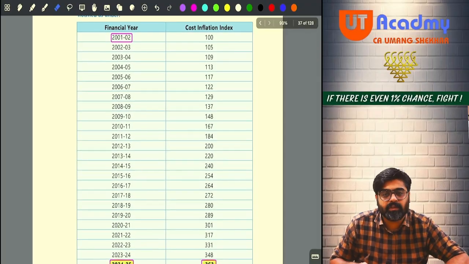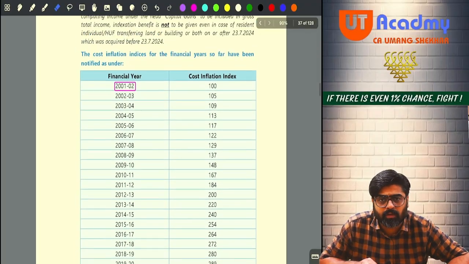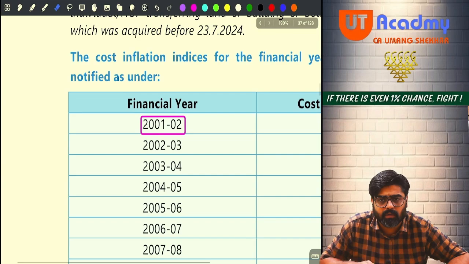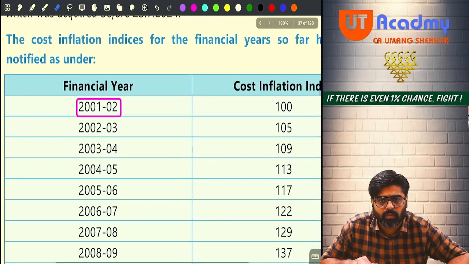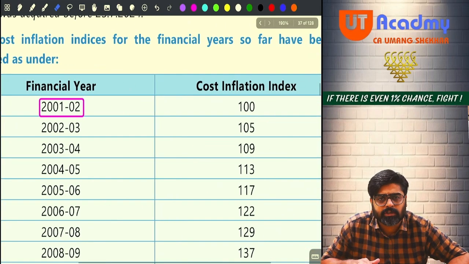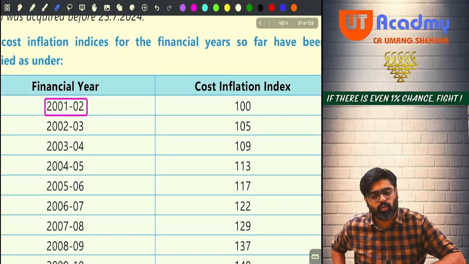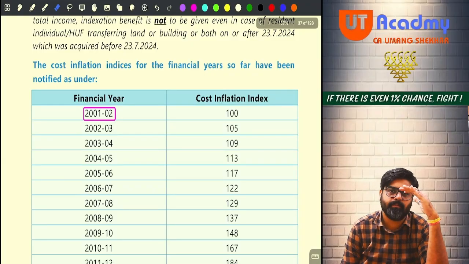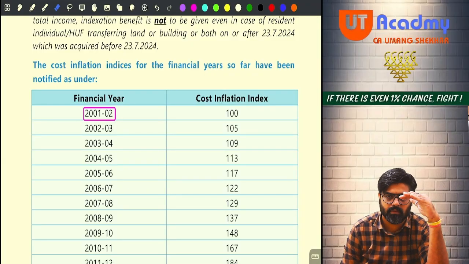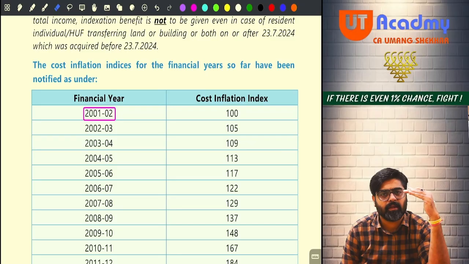Now what is this table? Please check what is the first year you can see over here. 2001-2. And what is the cost inflation index written in front of that? 100. So 2001-2 is kept as a base year.